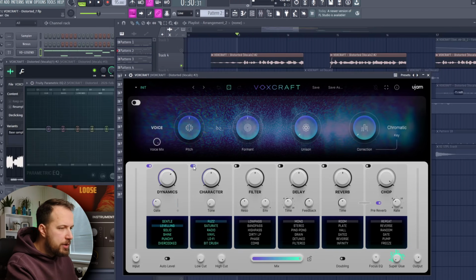Then enable character, and we're gonna go with saturate, so this vocal is more saturated. Increase the character, increase the tone.